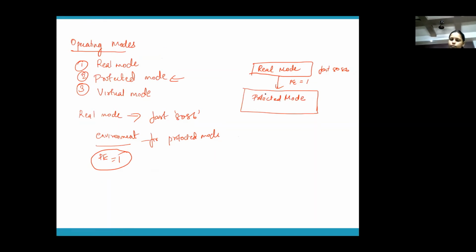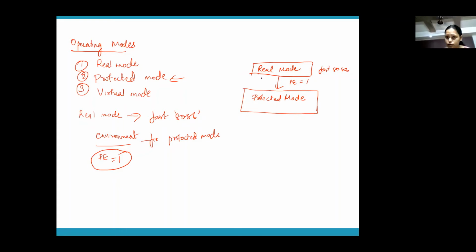In protected mode, all the features that your 80386 has, we discussed the features, right? Protection mechanism, translation, virtual memory, segmentation, paging, everything happens in protected mode only. All your fabulous features of the 80386 work in protected mode, not in real mode. So you can go into protected mode, but once you are in protected mode, you cannot go back to real mode.